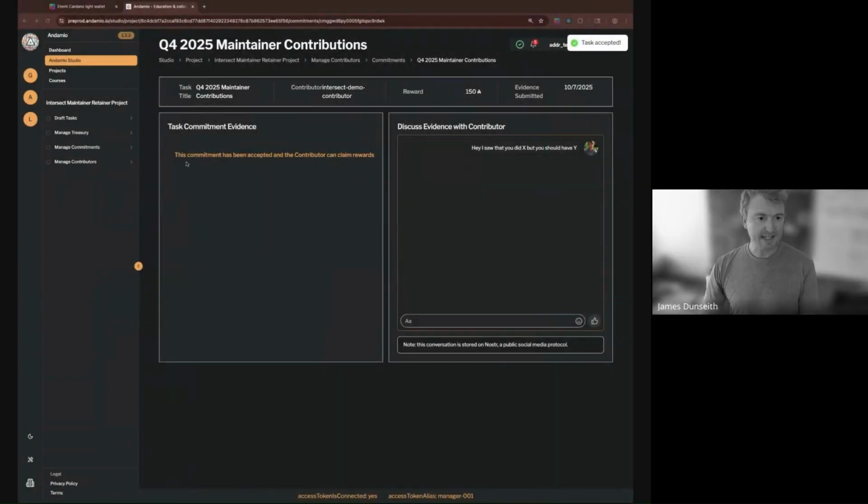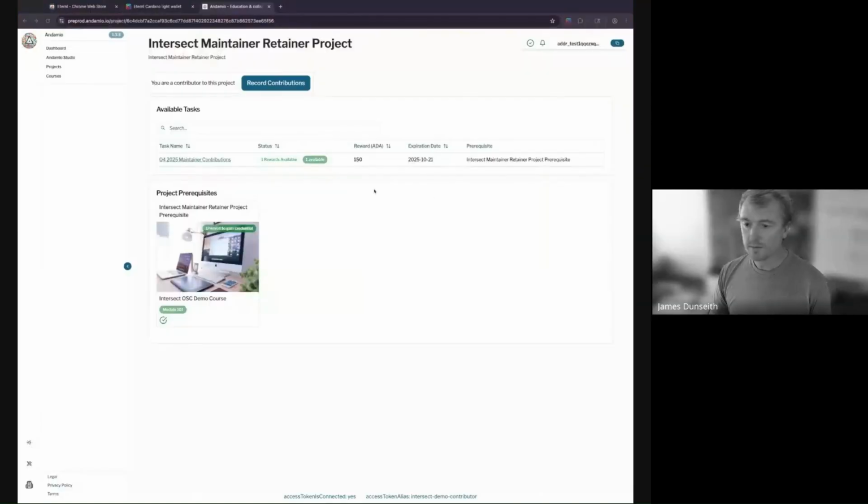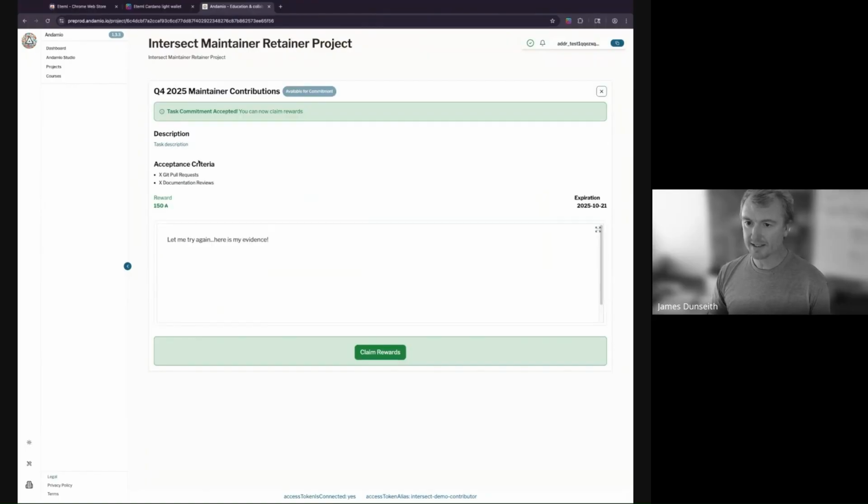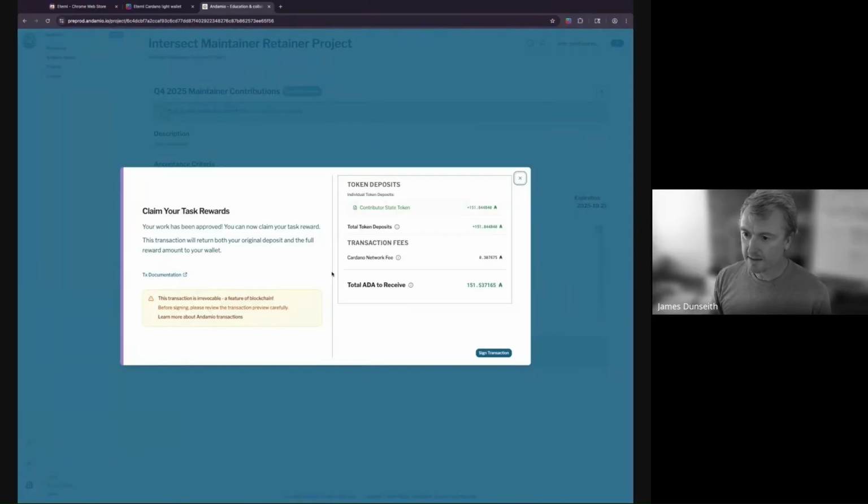Okay. So let's see what that looks like. Okay, the commitment has been accepted. Now, if I switch back to the contributor view, I can see here on this project, ooh, rewards are available. Cool. Let's take a look. Task commitment was accepted. I can now claim rewards. And here's my evidence. Okay, so that's still showing up there. It's just not showing up in the project manager UX. But now finally, I can claim my rewards. Okay, good.